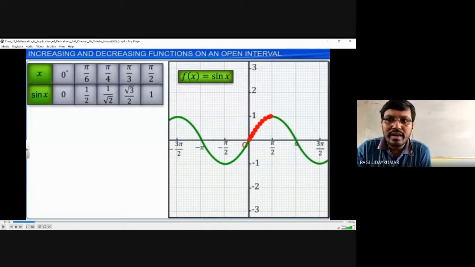Here my arrow mark is showing the x value, from 0 onwards. From 0 to pi by 2, you observe that the graph of the sine function is increasing, and from pi by 2 to pi, the graph of the sine function is decreasing. So in the interval 0 to pi by 2, that function is called an increasing function. In the interval,